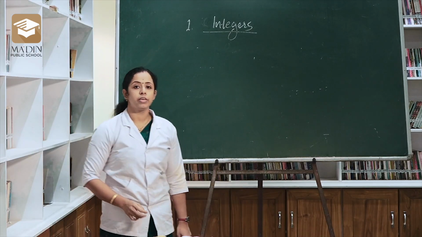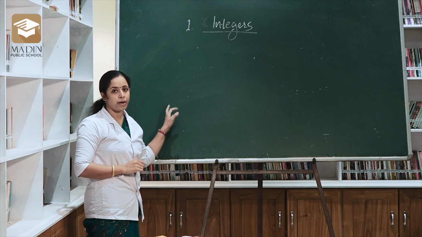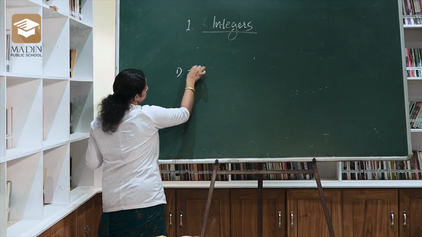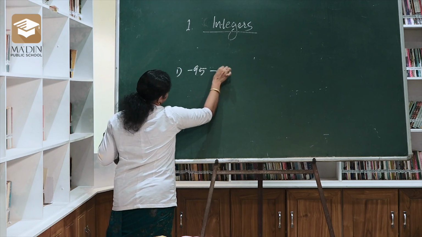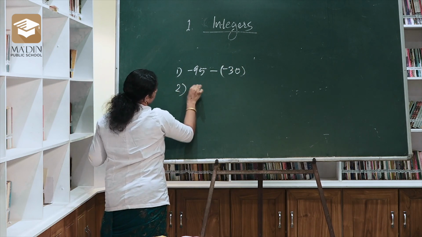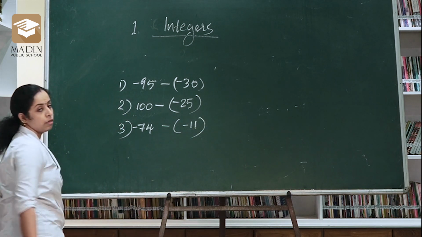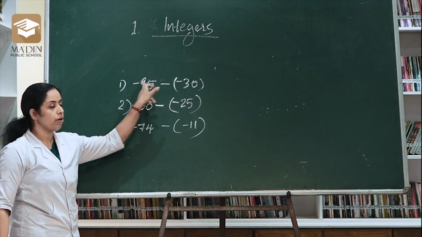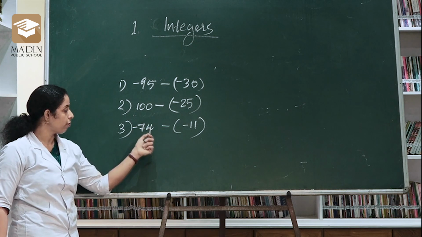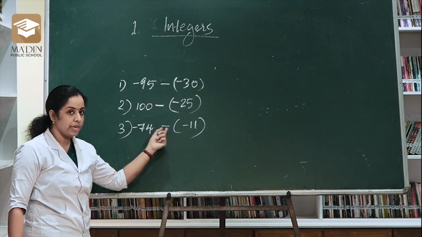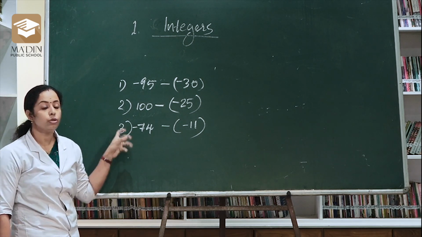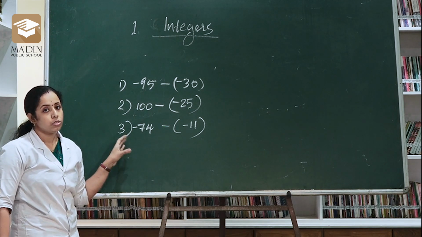In this topic also I will give you some questions. You can do it well and practice more on this concept. Okay, so I will give you one or two questions. Three questions are there. Minus 95 minus 30, 100 minus 25, minus 74 minus 11. These are the questions for you. In your notebook you have to solve them.